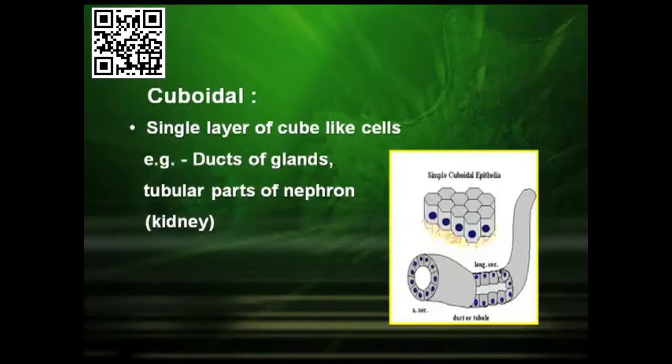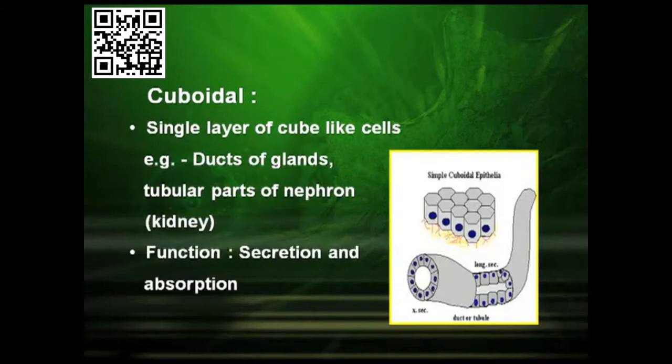The next type of simple epithelium tissue is the cuboidal epithelium tissues. From the name you can make out these cells are cuboidal in shape. They have a single layer of cube-like cells and they are found in the ducts of glands and the tubular parts of kidney, that is in the nephrons. Their function is secretion and absorption.